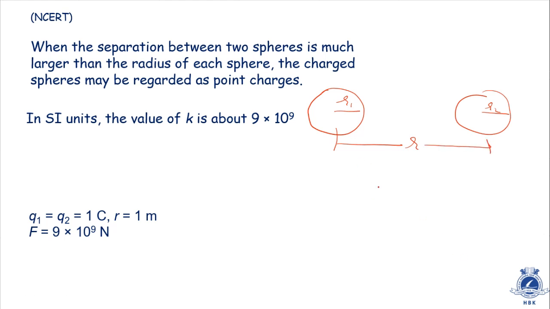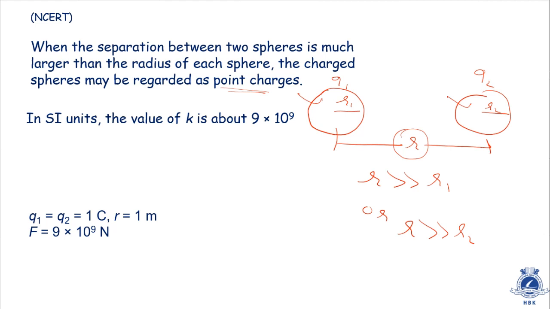In this case, if the distance r is very much greater than r1, or very much greater than r2, it means the distance between the two charges, suppose this is q1 and q2, that is r, is very large compared to the radius of each sphere. In that case we can consider sphere number 1 and sphere number 2 to be point charges. So what is the condition for point charges? The condition is the distance between the two charges should be large enough compared to their radius.